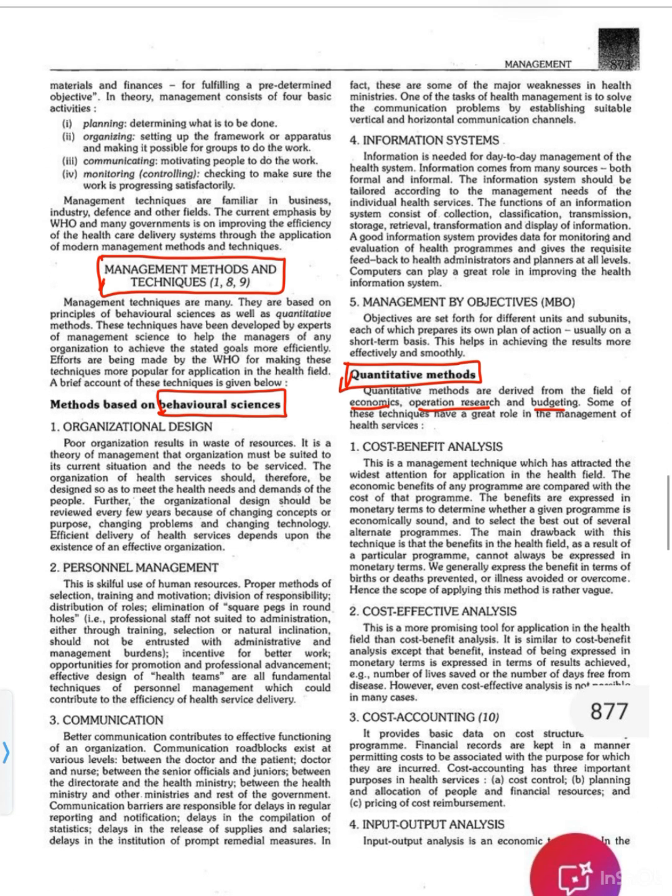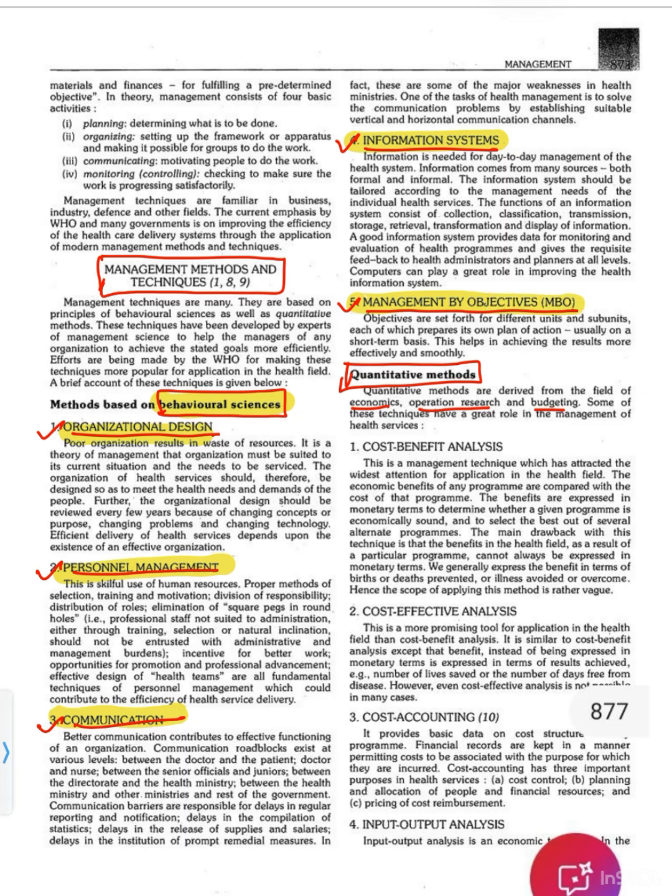Quantitative methods are the ones derived from the fields of economics, operations research, and budgeting. From the behavioral science side, we have organizational design, personnel management, communication, information systems, and management by objectives. So these five methods are based on the behavioral sciences.